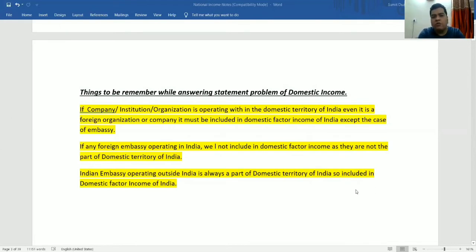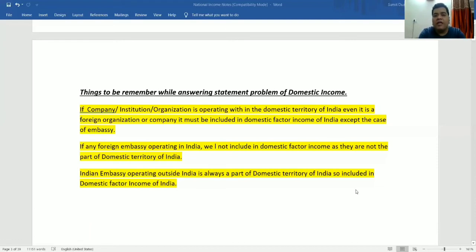So basically, we should know the role of embassy: Indian embassy is always in US, in China, in Pakistan. Indian embassy हम इंडिया में तो बनाएंगे नहीं, है ना? और Indian embassy का रोल क्या होता है, जैसे अगर हम कभी बाहर जाते हैं and if there is any problem to us, then we can take the help from the Indian embassy because we are Indians, and Indian embassy has data on who is coming to US. So basically, Indian embassy is always a part of domestic territory of India.